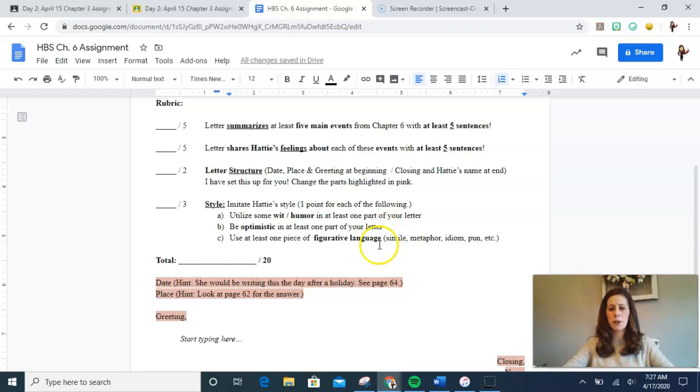And at least one piece of figurative language. You probably noticed too that Hattie uses a great deal of figurative language as well. So let me go through these, and I marked some in my book to talk to you a little bit more about these. So let's go back and talk about the wit.